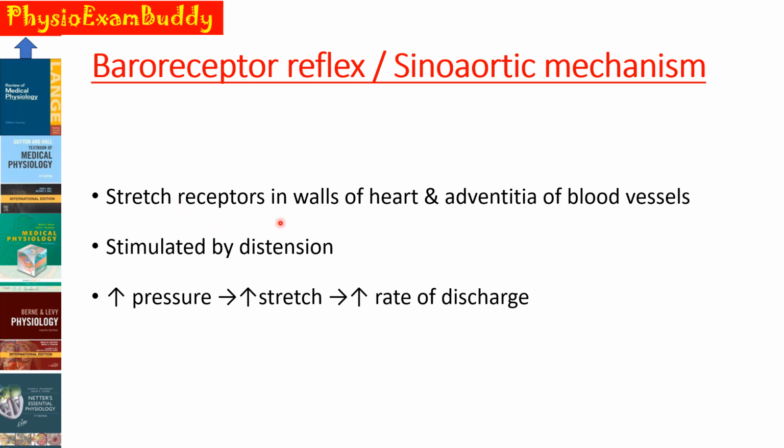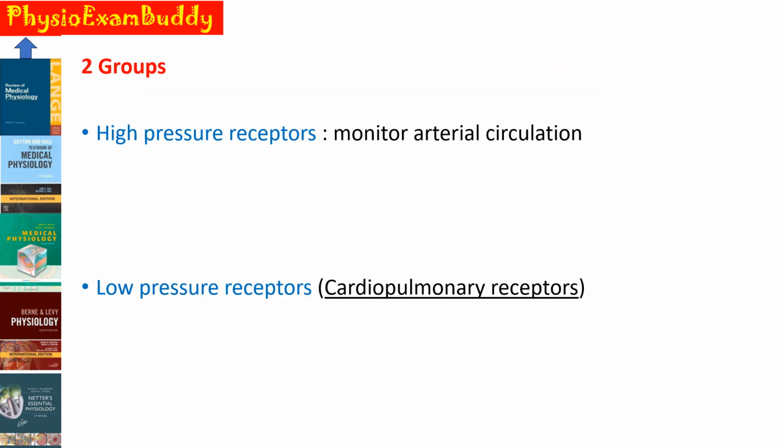Baroreceptors are stretch receptors which are located in the walls of the heart as well as in the adventitia of the blood vessels. And baroreceptors are stimulated by distension. So whenever there is an increase in the pressure, it causes distension of the baroreceptors. That is, there will be increased stretch in the baroreceptor, which will increase the rate of discharge from these baroreceptors.